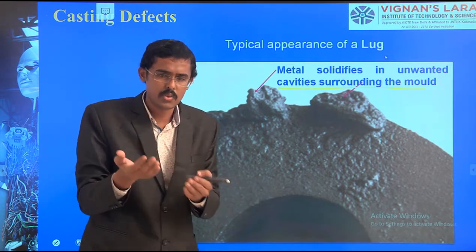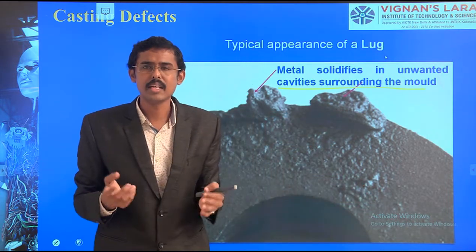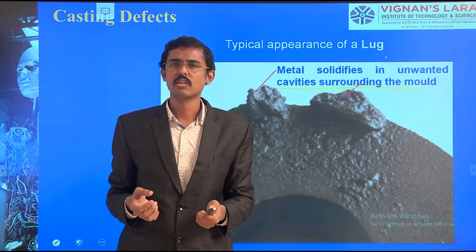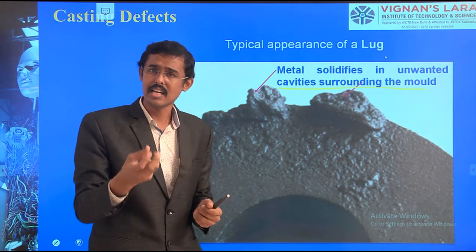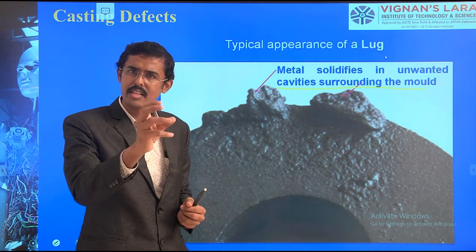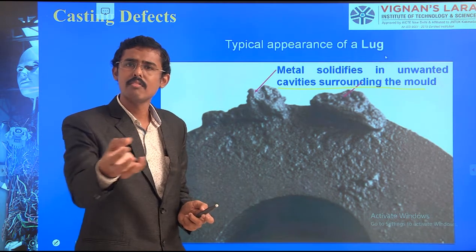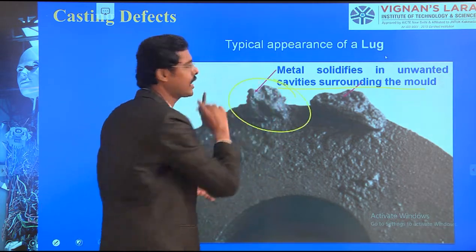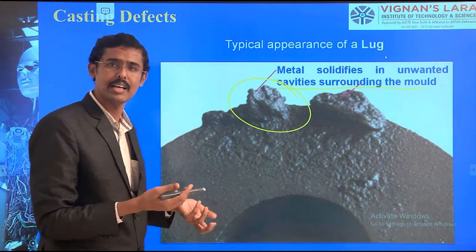Sometimes due to switching of the mold box from one location to another, there will be vibration. Due to these vibrations, the sand particles, maybe dry sand particles, have chances of falling down. This fall down zone will be cavity. On the fall down zone, the molten metal will also fill. So that is what this one is. The sand particles fall down due to our negligence, due to human labor negligence.